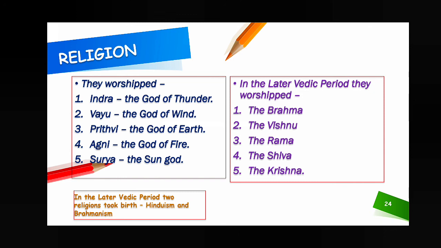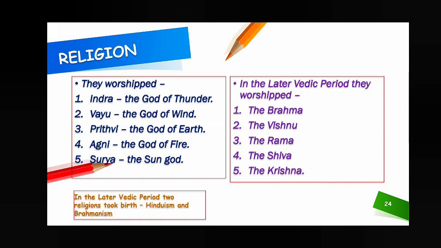In the later Vedic period, two religions took birth, Hinduism and Brahmanism. Before that, there was no concept of that type of religion; they only worshipped the gods, that is Indra, Vayu, Prithvi, Agni, Surya. But in the later Vedic period the concept of religion came and two religions took birth, one Hinduism, another Brahmanism. Next, lifestyle.